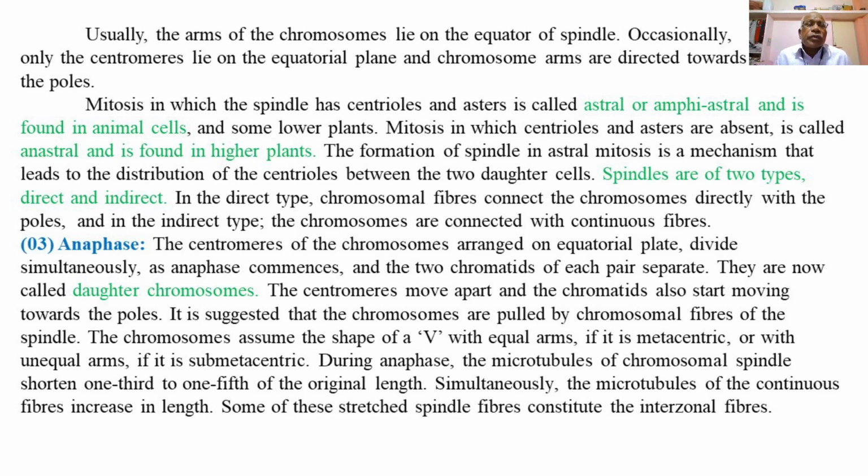Spindles are of two types, direct and indirect. In the direct type, the chromosomal fibers connect the chromosomes directly with the centromeres with the poles.